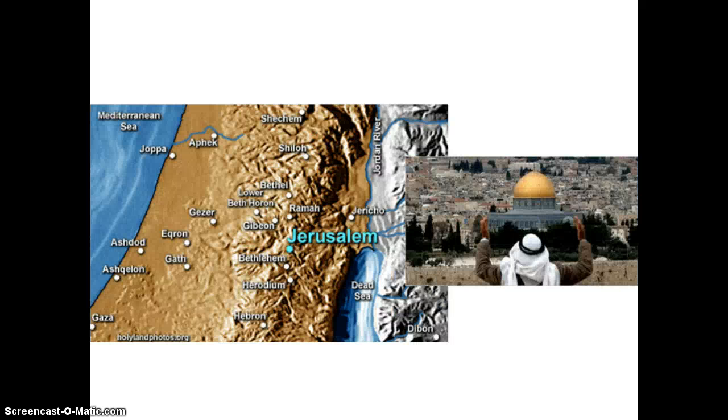Now, the issue with the West Bank is that the city of Jerusalem is located right in the middle of it. Right? And Jerusalem is one of those regions that is divided. Jerusalem is one of the most important cities in this region because of its holy significance. The Palestinians have control over eastern Jerusalem, while the Jews have control over western Jerusalem. Right? So that's the information that we need to know about Israel.